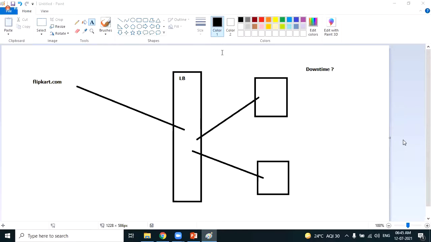When the traffic increases, we need more EC2 machines. At the same time, when the traffic decreases, we don't need that many EC2 machines. The number of EC2 machines should be reduced when the traffic is reduced to avoid the bill. The number of EC2 machines attached to the load balancer is not static, it is always dynamic based on the traffic.